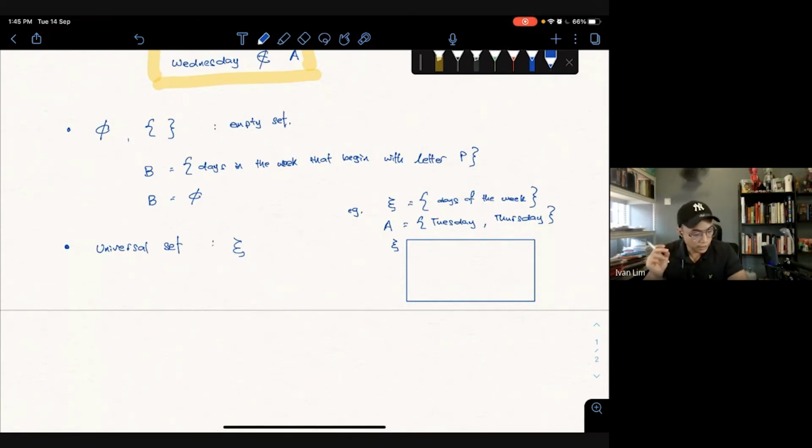A only has Tuesday and Thursday. So how do we draw the sets? Normally we put them in an oval shape or a circle. So we write it like this.